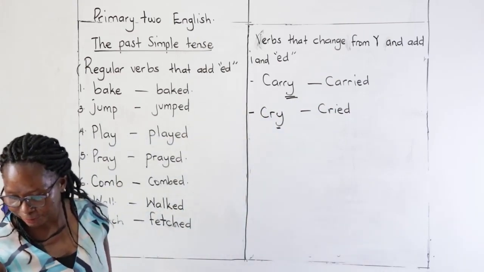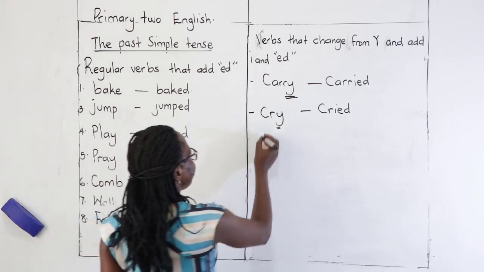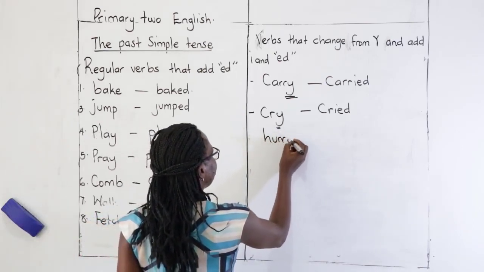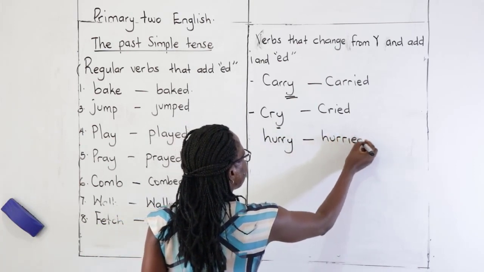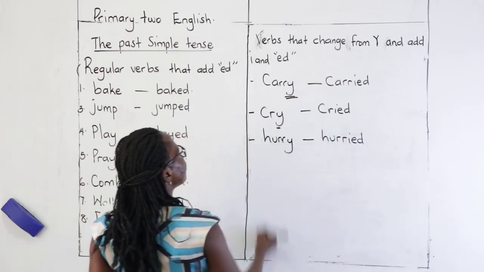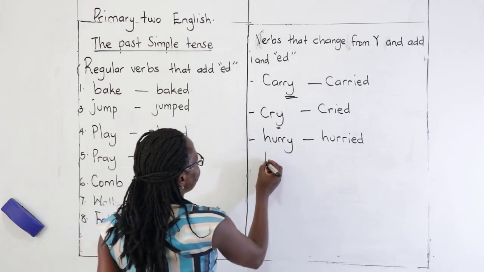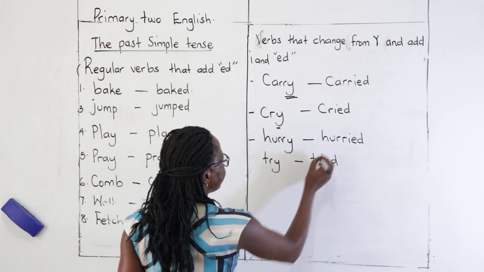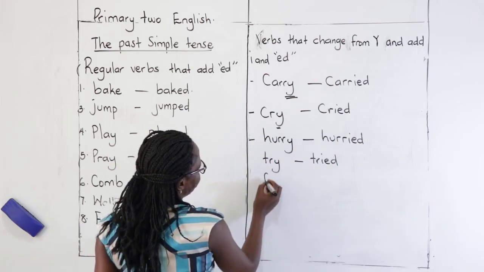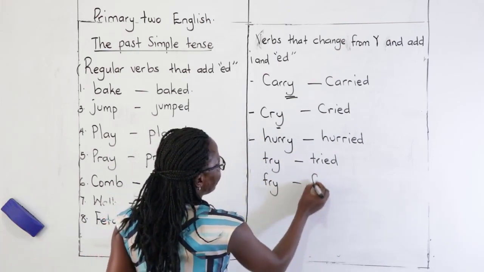Words like hurry changes into hurried. Try, tried. Fry, fried.